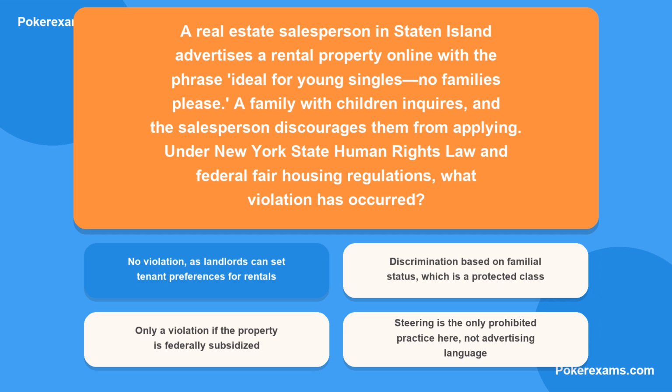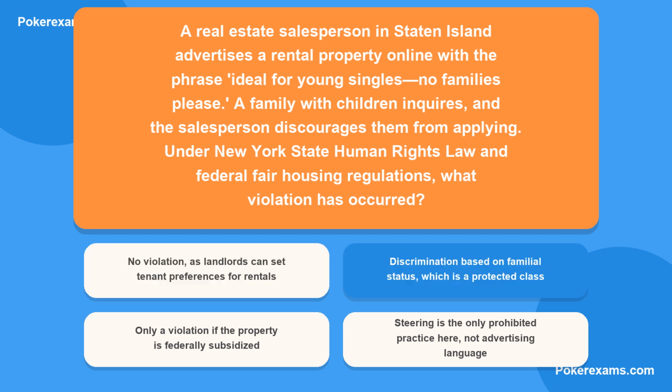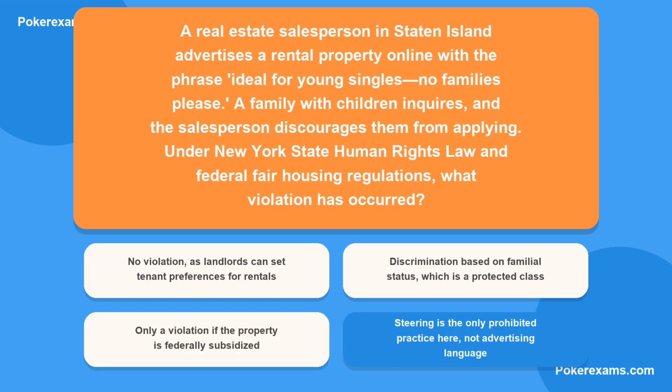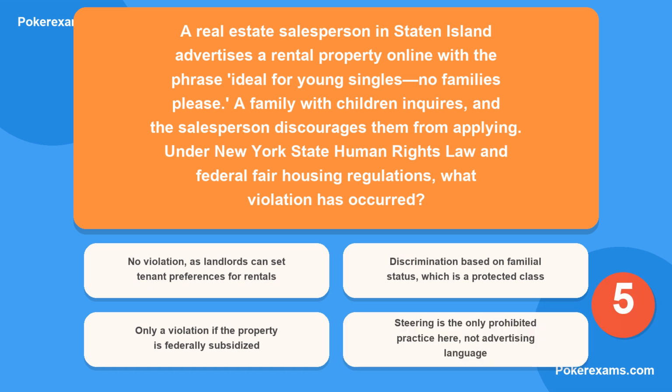Is it A, no violation, as landlords can set tenant preferences for rentals? Or B, discrimination based on familial status, which is a protected class? Could it be C, only a violation if the property is federally subsidized? Or lastly D, steering is the only prohibited practice here, not advertising language?